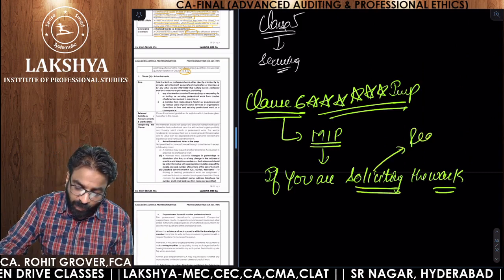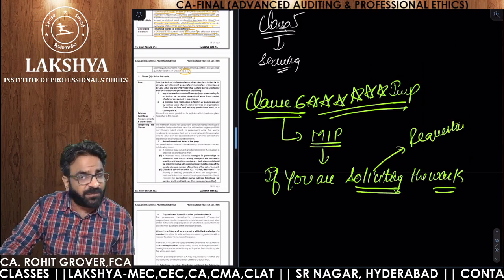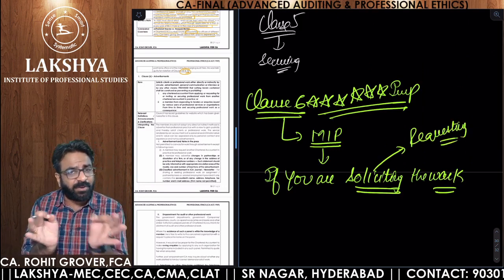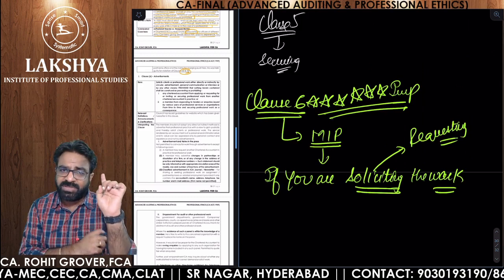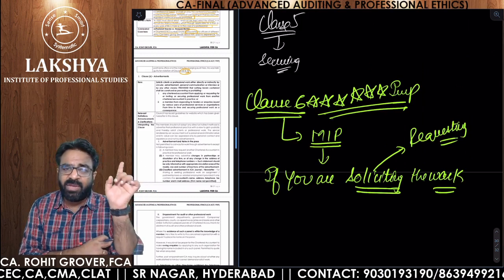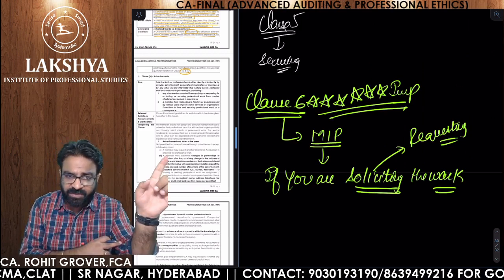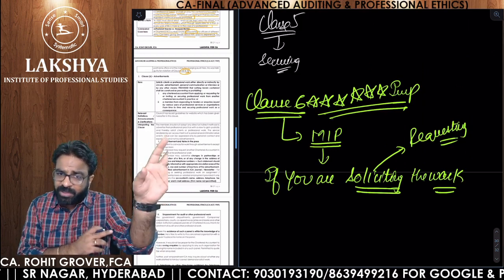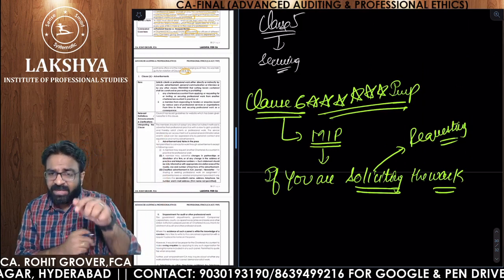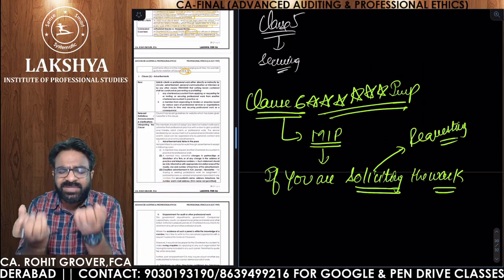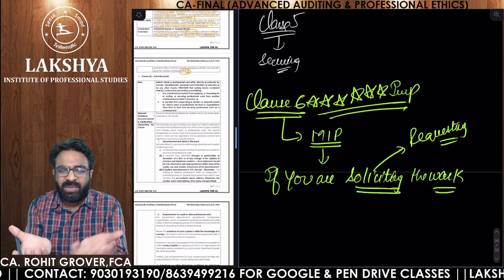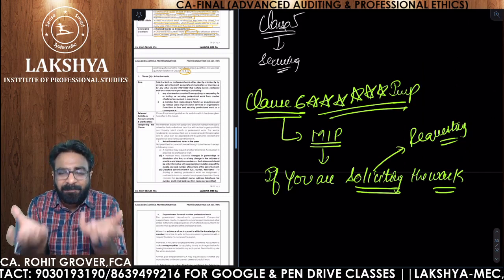Soliciting means requesting the work. That's why 5 and 6 are very close, but there in clause 5 we are not using the word soliciting; we are using the words securing professional work. But here, soliciting means requesting work, begging, demanding.